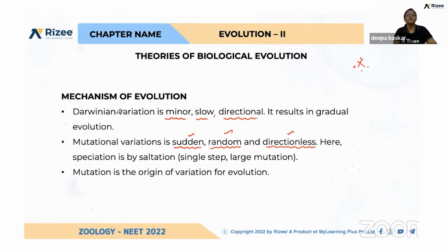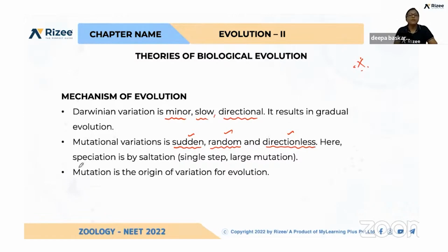So Darwinism is minor, slow and directional. Mutational variations happen very suddenly, randomly, and there is no direction. It is not following any directions. Mutation can happen at any time. Due to pesticides nowadays and so many reasons, UV rays cause mutation; physical, chemical and biological agents, mutagens, are there. Okay, so it is sudden, and where the mutation is happening is not known, and that is called directionless.